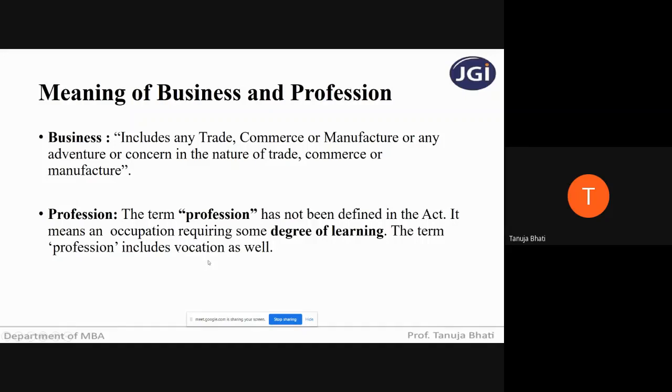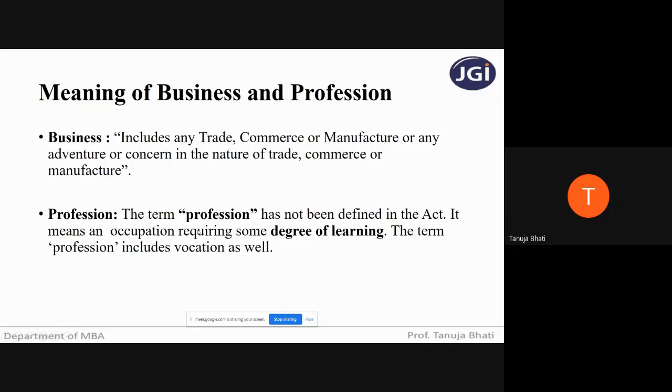And it includes vocation as well. Now, what is the meaning of vocation? Vocation is where you carry out some activity out of your passion, where you're willing to do that particular activity. When I say that I am in the teaching field, I am a teacher, it is my profession. But if I am interested in it and willing to do it, passionate about teaching, then I am carrying out a vocation. So profession includes vocation as well.